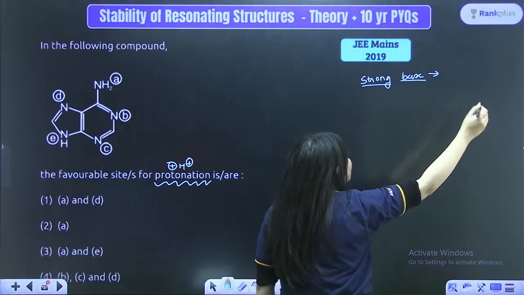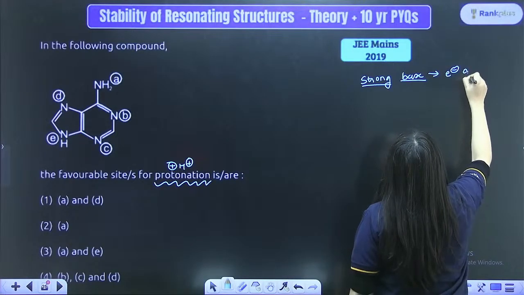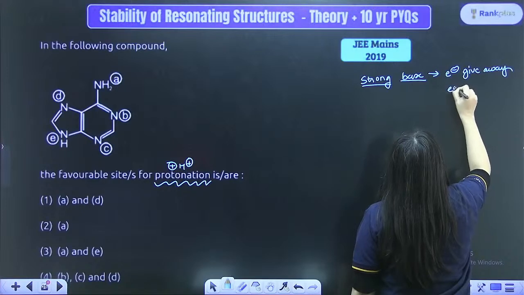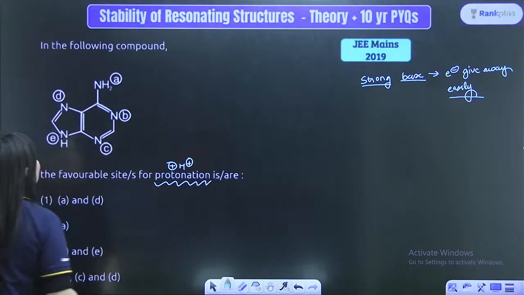Strong base is what? Strong base is which gives away electrons easily, right? Which gives away electrons easily. For example, look at this question over here.